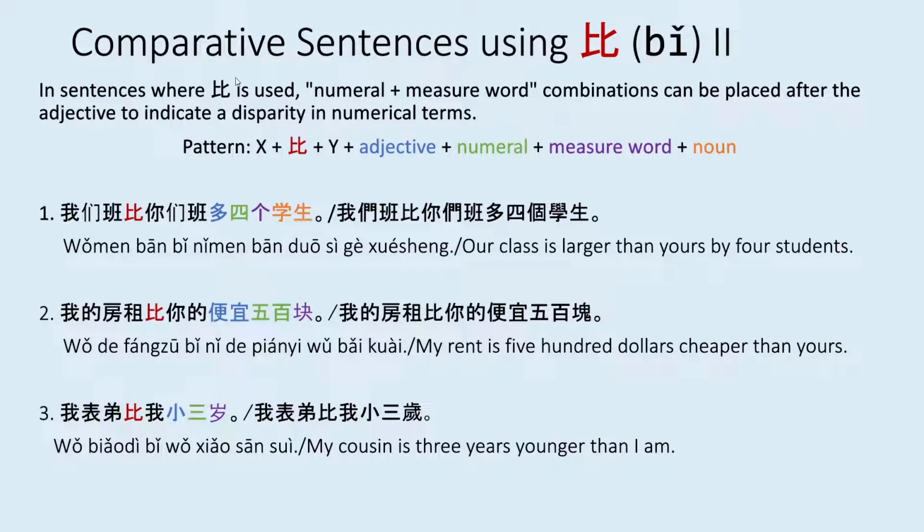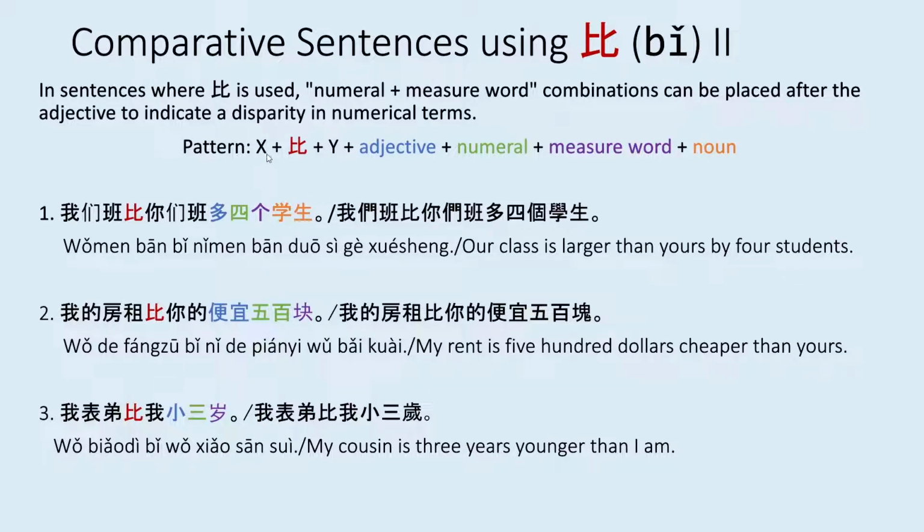And the structure that we use for be usually follows X, the first thing that we are comparing, plus B, plus Y, the second thing we are comparing, plus the adjective, plus the numeral, plus the measure word, plus the noun. So for example 1, we can say 我们班比你们班多4个学生. Our class is larger than yours by 4 students.